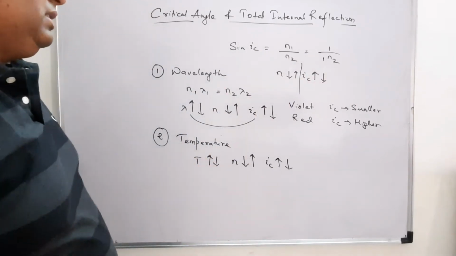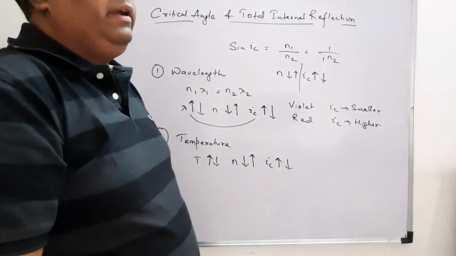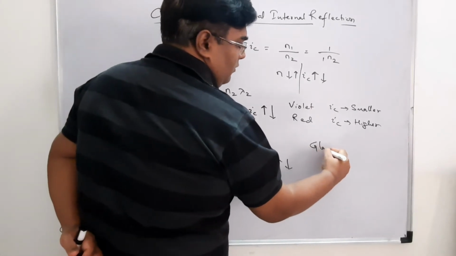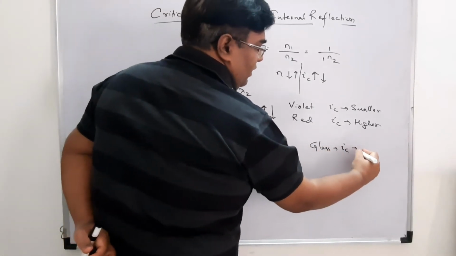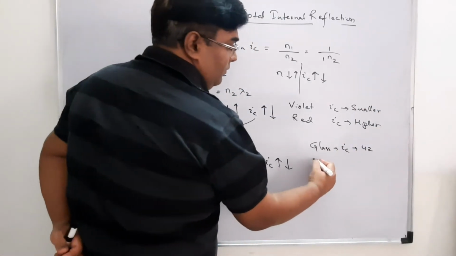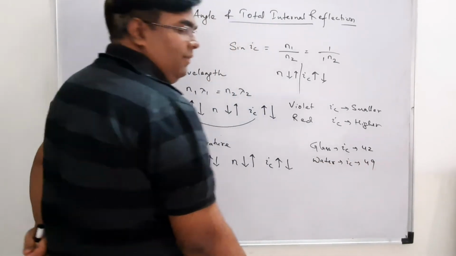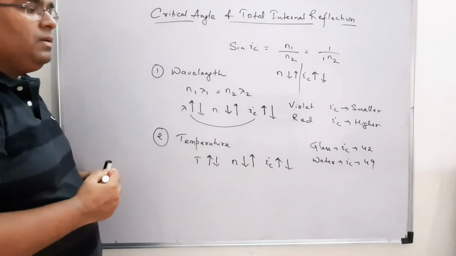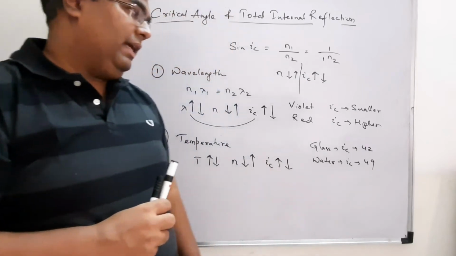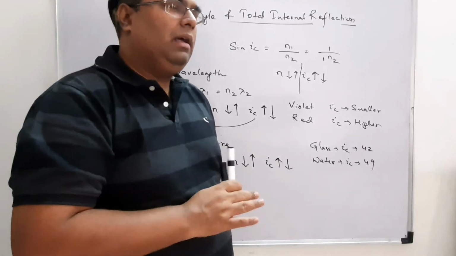Now you need to remember some values of critical angle for some medium. For example, for glass my critical angle is 42, and for water my critical angle is approximately 49. These are all approximate values. So for glass it is 42, and for water it is 49. You need to just remember these two values. For the rest, I think they will give it in the question only.